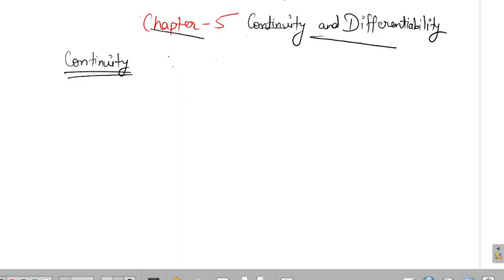I gave some homework. If you have not done that homework, please do it. The homework was to open the class 11th books, where there was a chapter on limits and derivatives. Please revise that chapter.